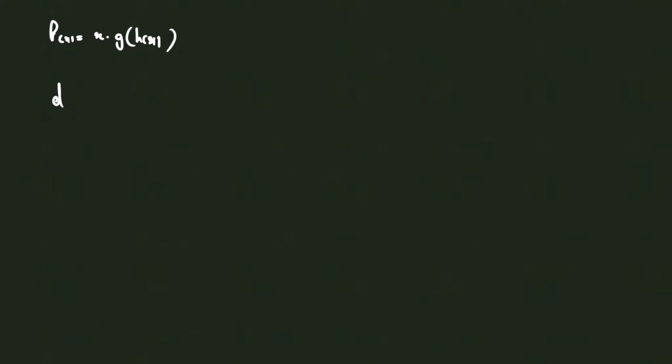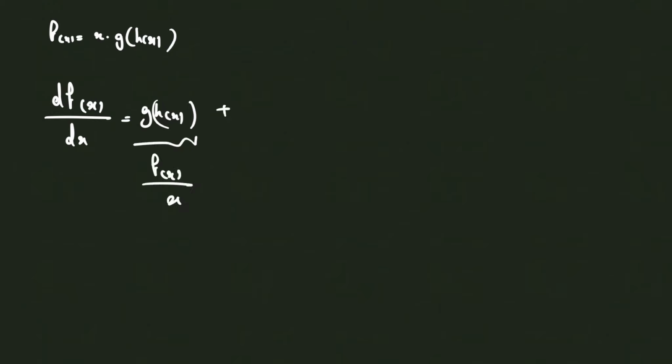Now, what we are interested in seeing is the derivative of f with respect to x, which in turn would give us, first of all, the derivative of x times g(h(x)), which is g(h(x)) itself. You could also write it as f(x) divided by x, plus x times the derivative of this part, which becomes h prime of x times g prime of h(x).